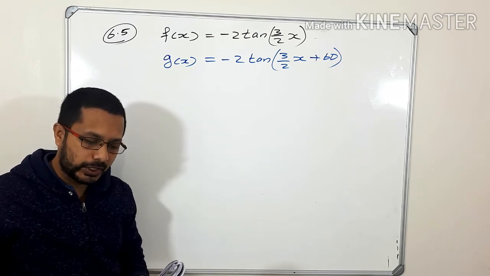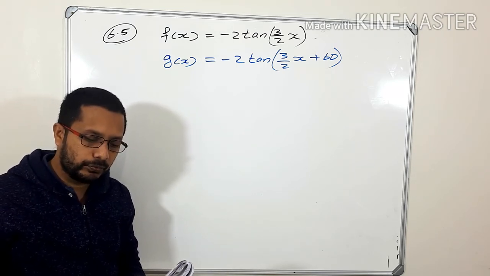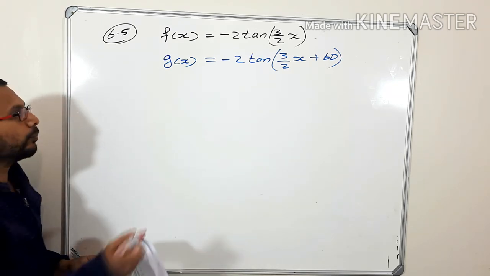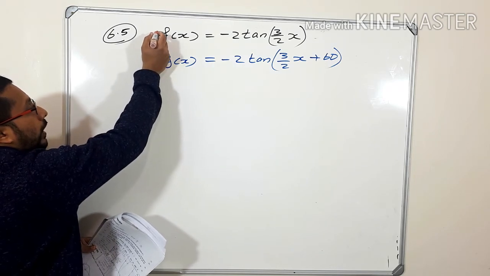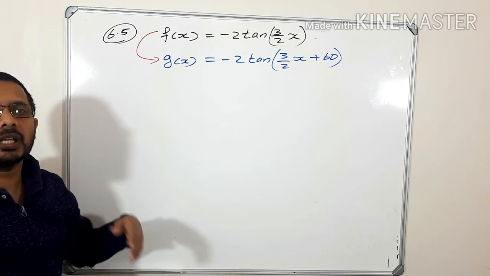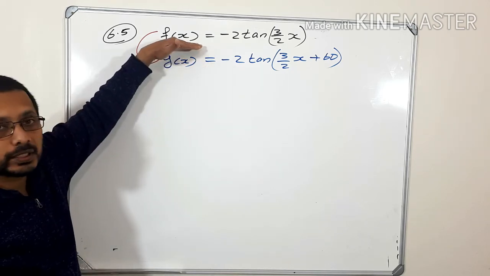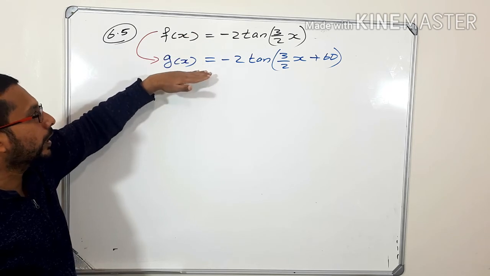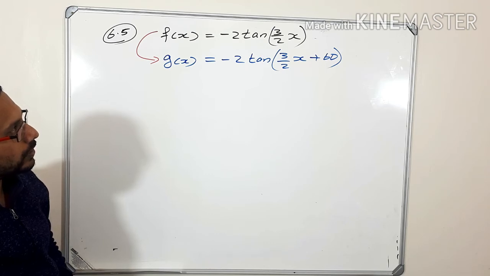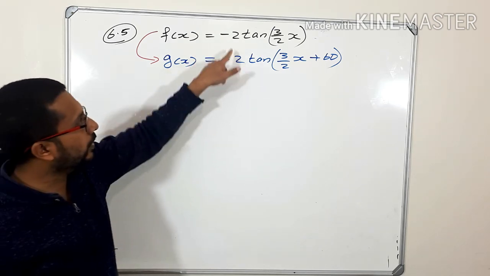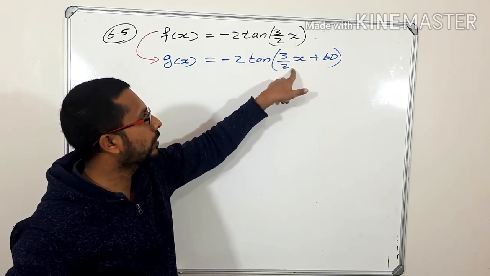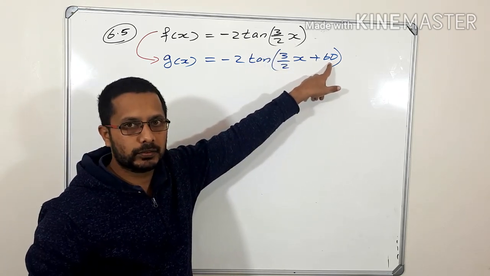Okay, now read that question very clearly. Describe the transformation of graph f to form the graph of g. That means you have to say what type of transformation is done so that from this f graph you will get a g graph like this. Okay, so what are you saying about this one? Minus 2 tan 3 over 2 x plus 60.